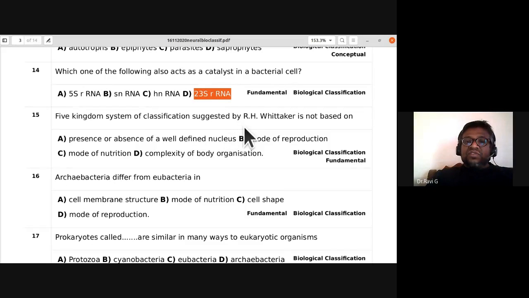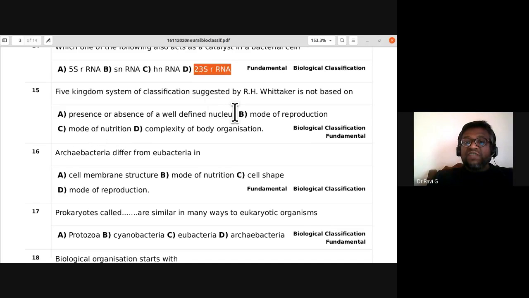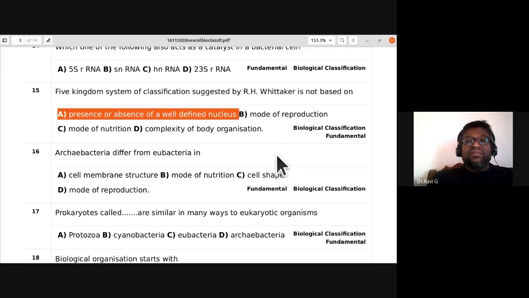So the five kingdom system of classification suggested by R.H. Whittaker is not based on presence or absence of a well-defined nucleus, mode of reproduction, mode of nutrition, or complexity of body organization. So which is it not based on? The 15th one, the answer is A. It is not based on the presence or absence of a well-defined nucleus. That is not the major priority.